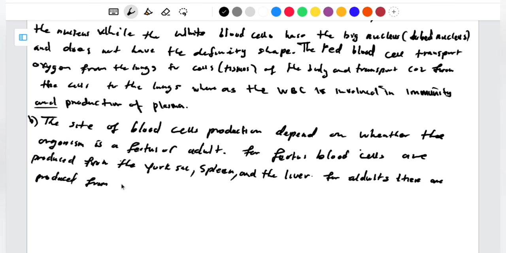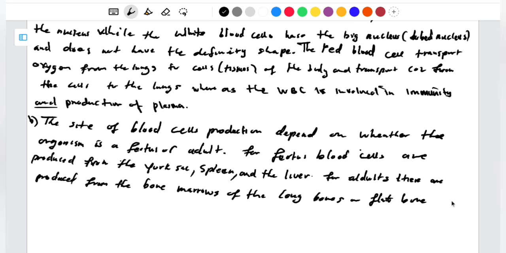So these bone marrows, like I said, can be the yellow bone marrow or the red bone marrow. So from the bone marrows of the long bones, or flat bones. So we're done with the site.